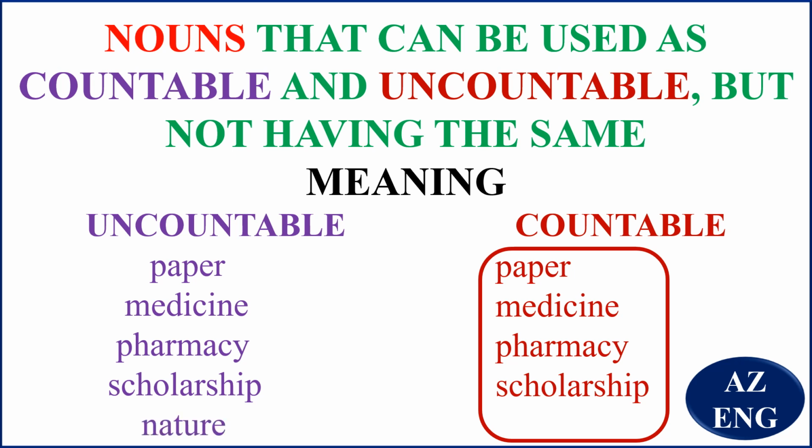Nature. Here it is uncountable when you are talking about what has been made by God. For example, you can't change the nature, that is what has been made by God. But when you're talking about the way that someone behaves, someone's habit, it is countable.